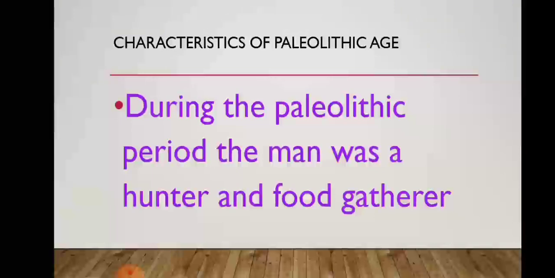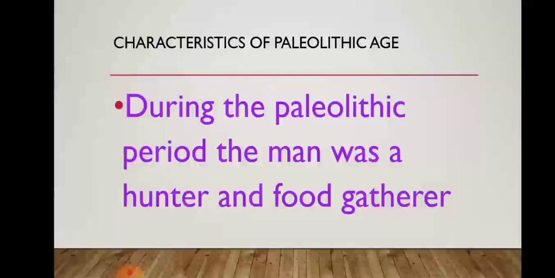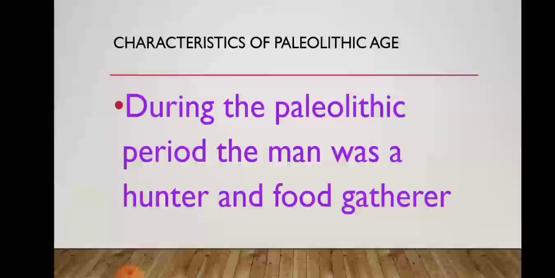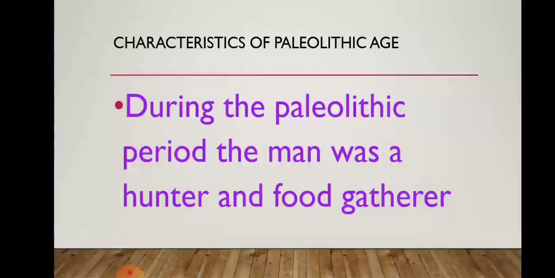In the Paleolithic age the man lived like an ape. At that time a man's brain was not that much developed. He was wandering here and there in search of food, and he started hunting the animals for the purpose of food.